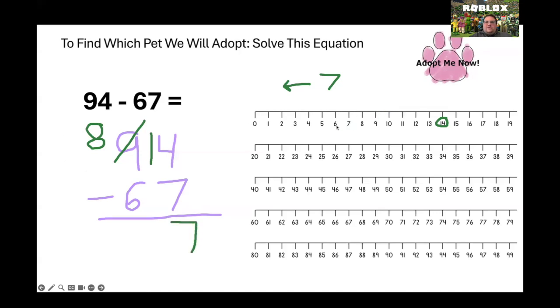And now I move on over and I see 8 minus 6. I can do that. I start at 8. I jump back 6. 1, 2, 3, 4, 5, 6. I land on 2. I put my 2 down here. And my answer is 27. 94 minus 67 equals 27. If you got that right, give yourself a big thumbs up.